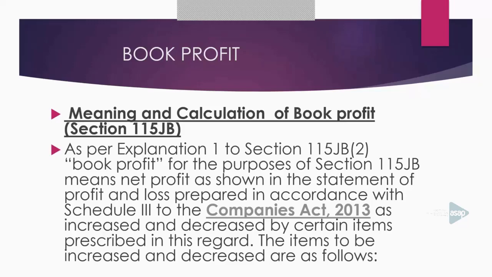The relevant years are 2019 and 2020, so you have to draw your profit and loss account as per the Act applicable for those years. After preparing the profit and loss account, you have to add certain items to the net profit, and then deduct certain items from the net profit. Then you will get the book profit.